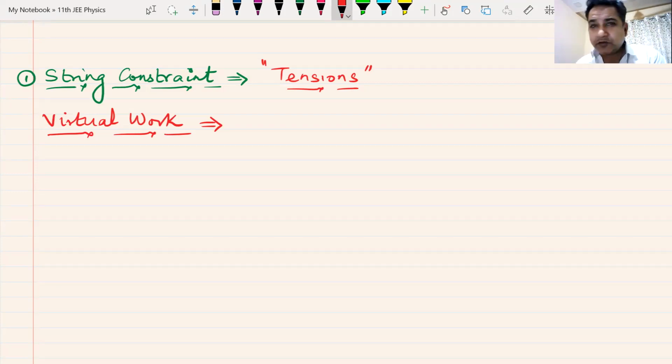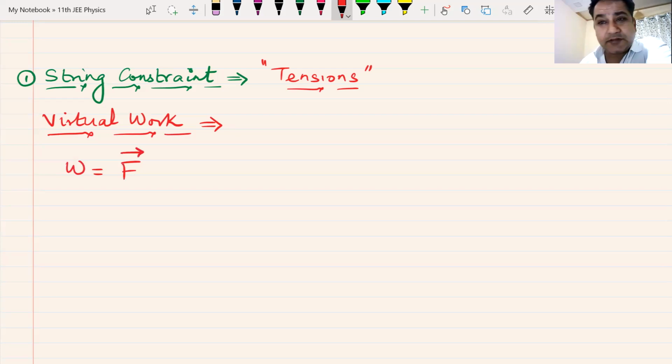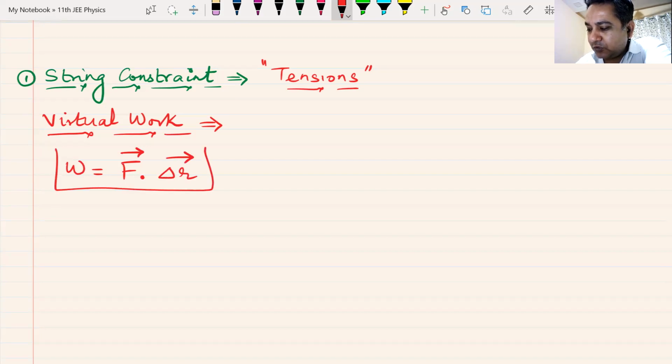How do you find out work done by a force? Now, work done by a force in simple terms is F vector dot delta R. Since we know all the symbols, we should be able to understand what work done is. What does F stand for?